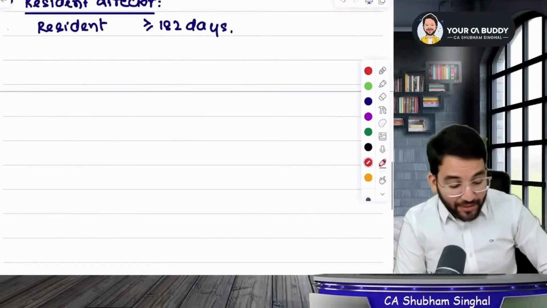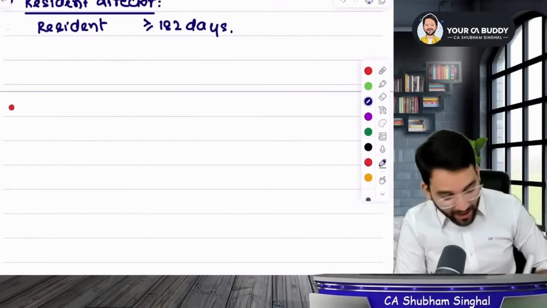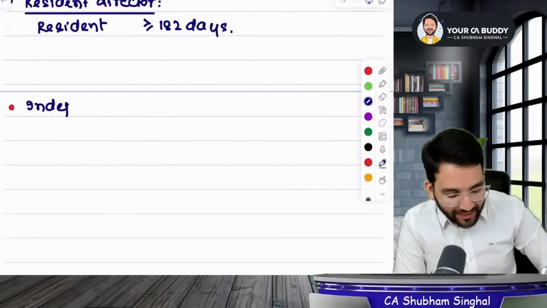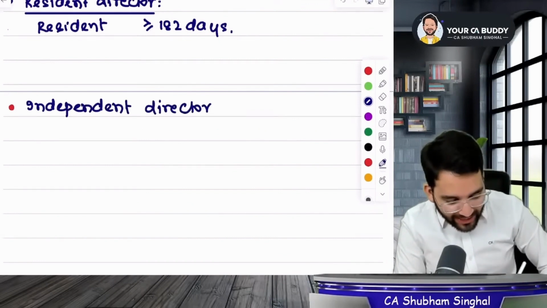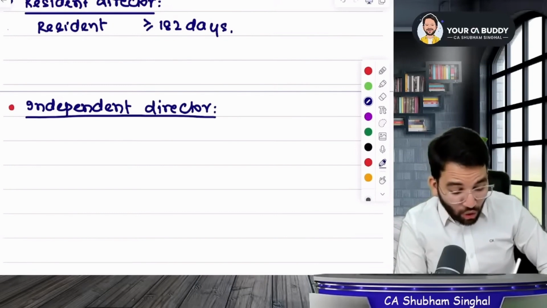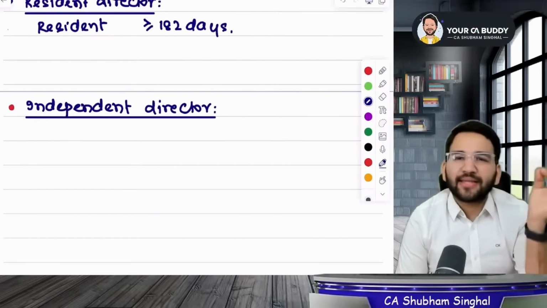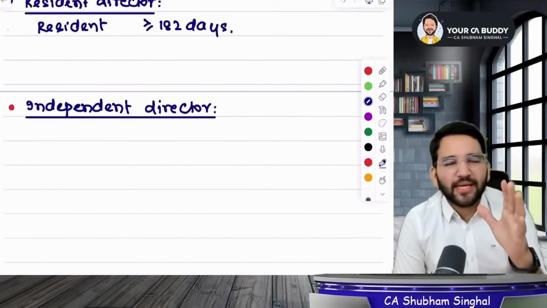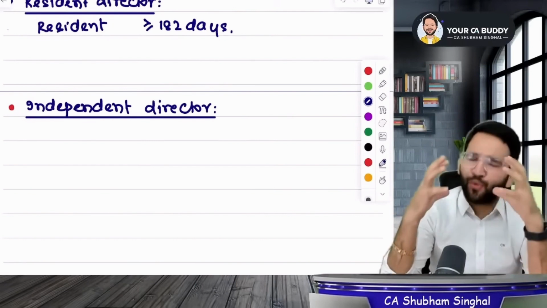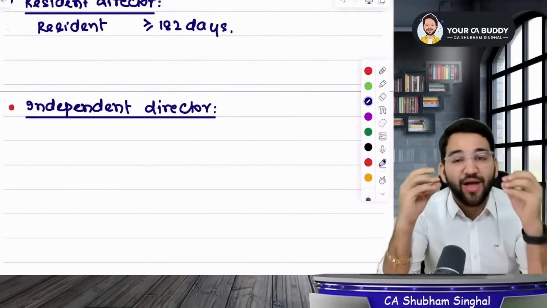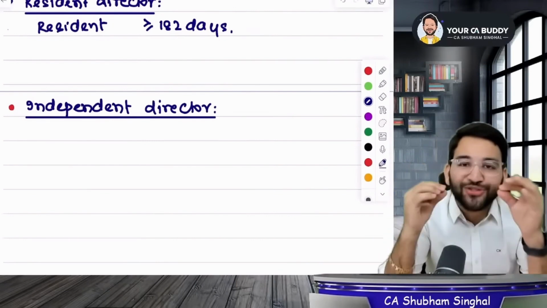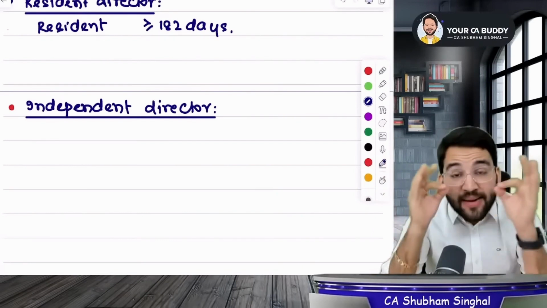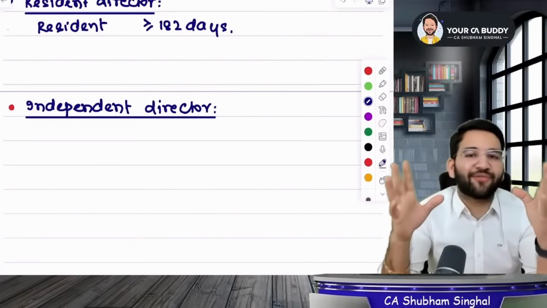Quickly moving on. Now after that comes the biggest concept, which is known to be studied as independent director. So tell me guys, what is this term independent director? What is that concept about and why is it required? When the Satyam scam happened, we realized that we need to focus more on independent directors, and the provisions for independent directors are required to be stronger than ever, right? That is why independent director is significant in today's time.